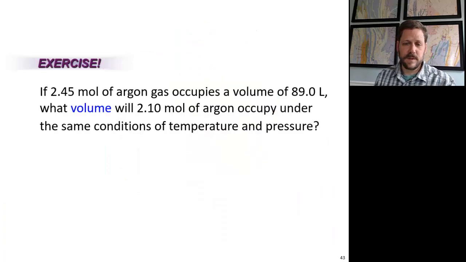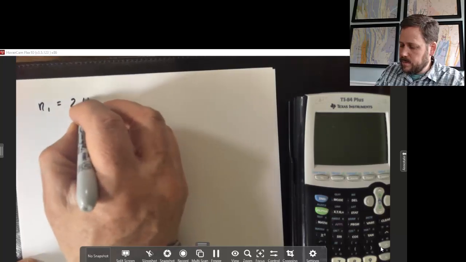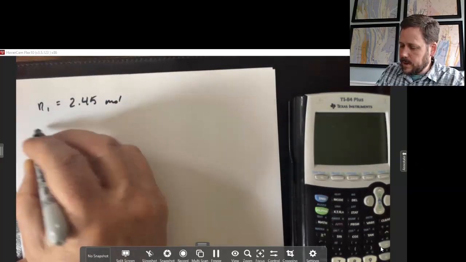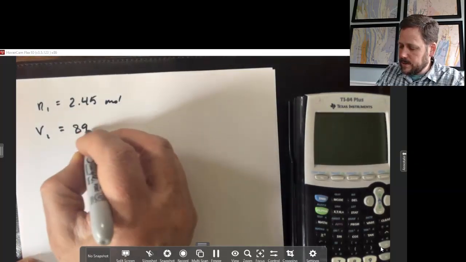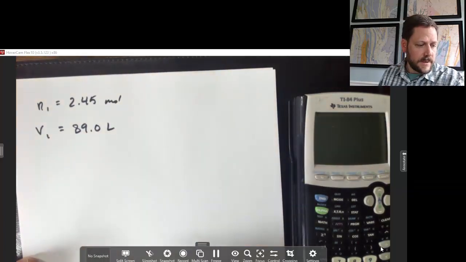Here's a sample problem involving Avogadro's law. See if you can pause the video here and set up a shopping list and try this calculation. So in this question, we're told that 2.45 moles of argon gas occupies 89 liters of volume.